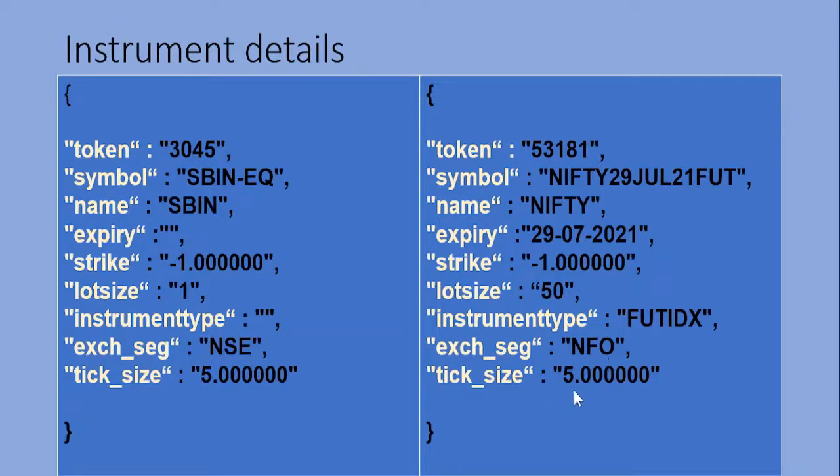that is NSE futures and options. Again tick size is 5, that is 5 divided by 100, that is in multiples of 5 paisa we can place the order. That is the meaning of this particular record or instrument detail. So something like this will be there. So using this one only we can place the order, or we can buy it, or we can sell it.